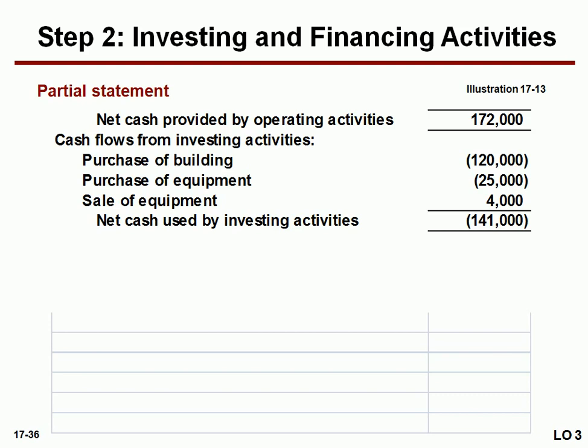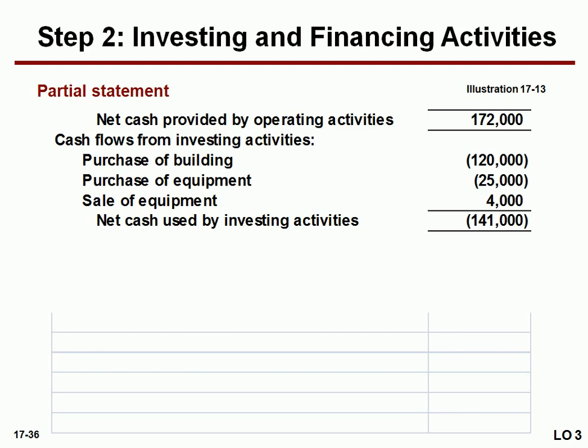A very important note that you should consider here: in our first heading, net cash provided by operating activities, you see that there's a positive balance. When you get a positive balance, you write net cash provided, and if you get a loss, you write net cash used. You must consider that. In our investing activities part, why do we write net cash used rather than provided?